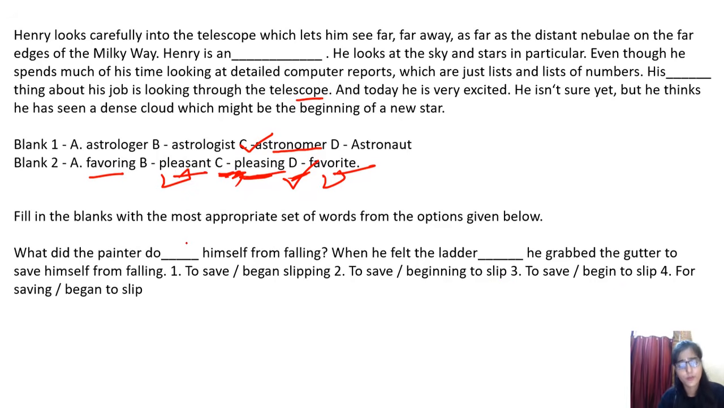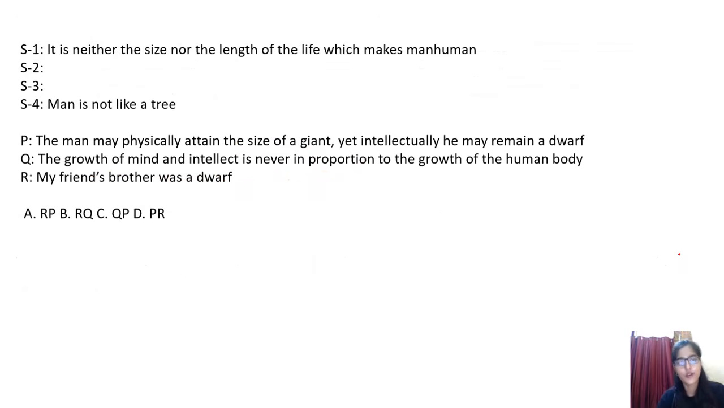Well, along with do, it's more probable you have to go with this, for saving. So, what did the painter do for saving himself from falling when he felt the ladder begin to slip? Right. So option 4 will be the correct answer for this one. Okay, let's see this part. Again, here you have to choose the proper statements or sentences that should be here.